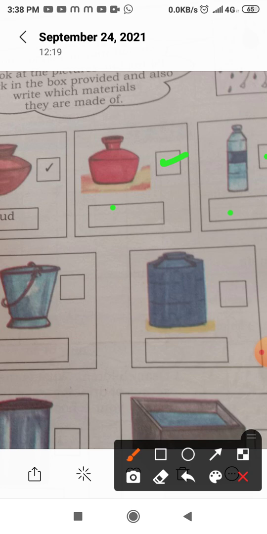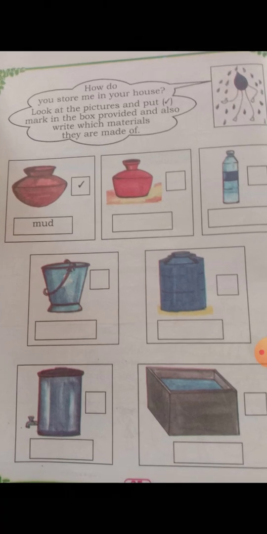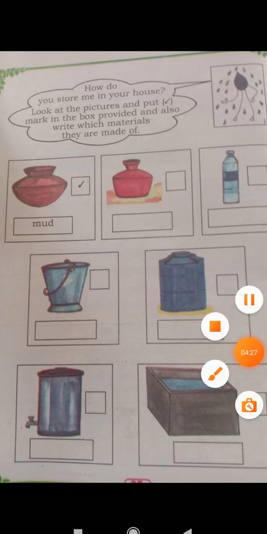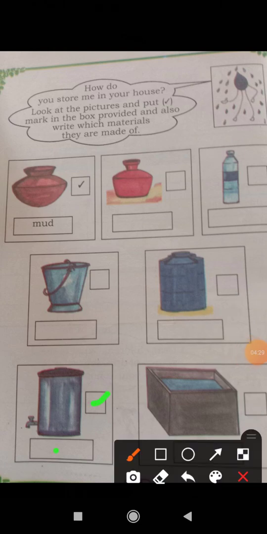Understood? Now this is a bucket, made of steel. You should write steel and a right mark, if you are using these materials to store the water. And this is a Syntex tank. It is also made of plastic. Right mark here if you are using them. And now this is made of steel. So you should write here steel and a right mark. You can call it a water filter.